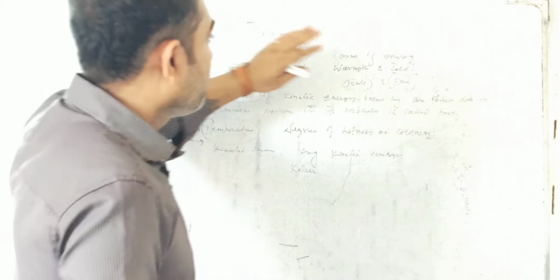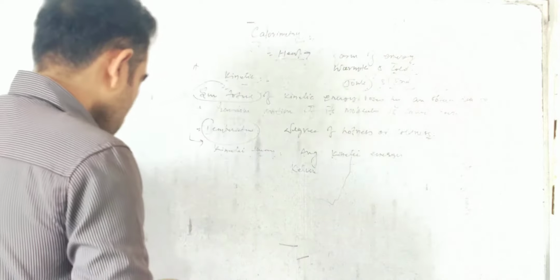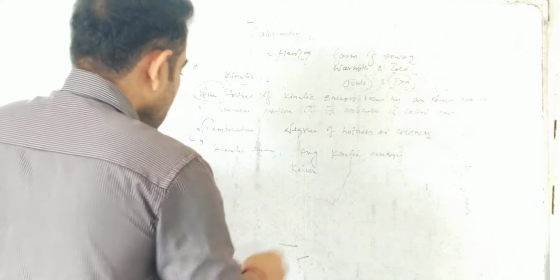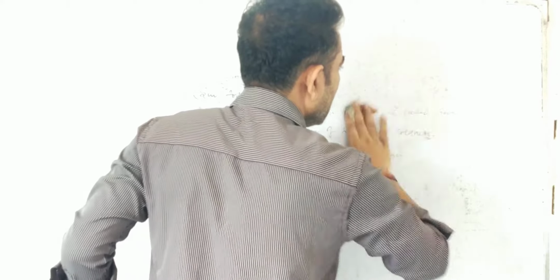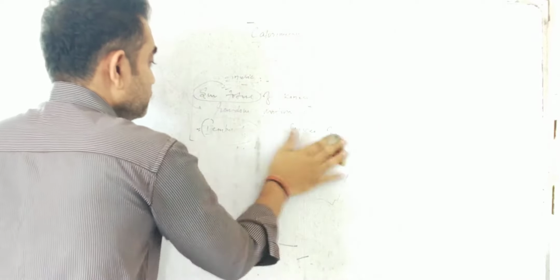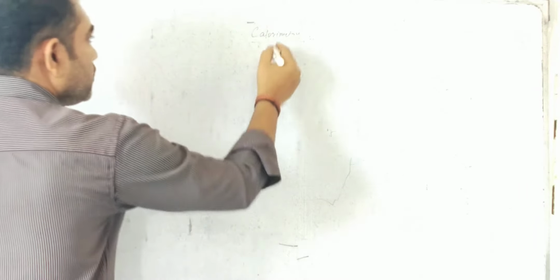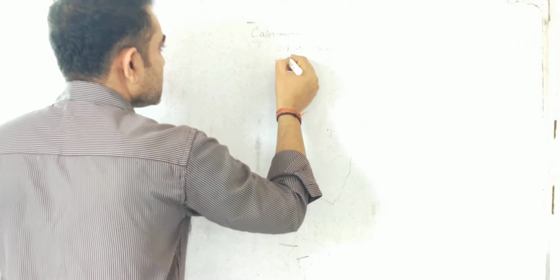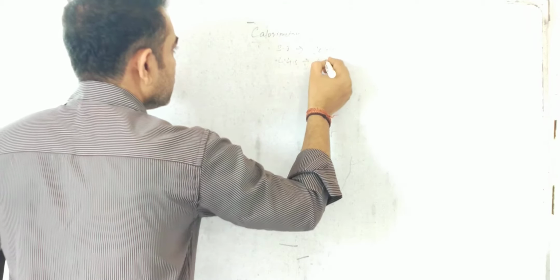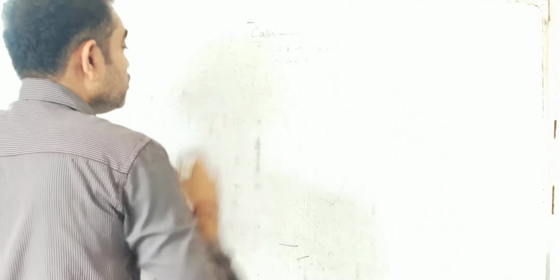In the next section we are going to find the definition and relation between the CGS and the SI unit of heat, because we will do this section thoroughly. Each and everything will be completed in a thorough manner. For heat we have two units: SI is joule and CGS is erg. Now what is joule?